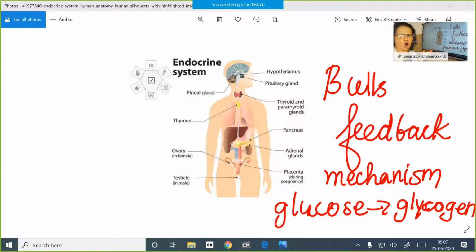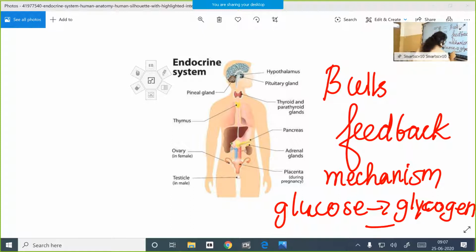The typical example we have seen, and here is the other example: suppose the glucose level is low, hypoglycemia is there. Then what happens? The information is sent to the pancreas, and that will be detected by which cells, children? Alpha cells. So alpha cells will be stimulated. They produce the hormone glucagon. Glucagon converts the stored glycogen in the liver, muscles, etc. The reverse reaction occurs.